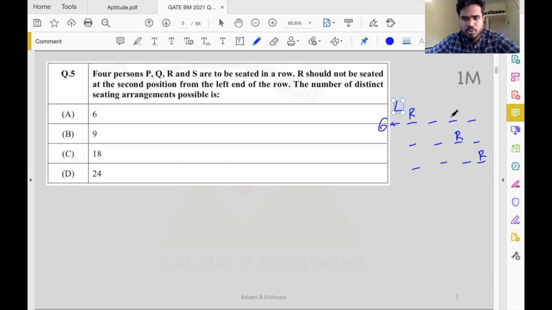That is 3 times 2 times 1. How about this case? Again, P, Q, S can be seated in these 3 seats in, again, 6 ways, 3 times 2 times 1. And again, if R is seated here, P, Q and S can be seated in 6 ways. So the total number of distinct seating arrangements possible is 6 plus 6 plus 6, that is this case or this case or this case, which means 6 times 3, which is 18. C is the correct answer. Simple seating arrangement question.